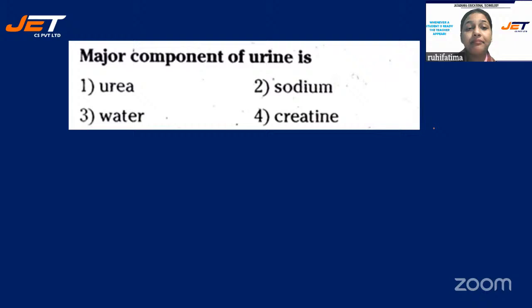Next question. Major component of urine is, and your options are number 1, urea, number 2, sodium, number 3, water, number 4, protein. Major component: urea, sodium, water, or protein. All right, those who have opted option 3, water, they all are correct. We all know water is the main component of urine, right?